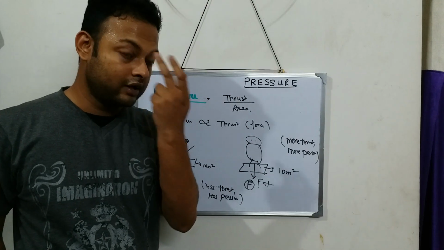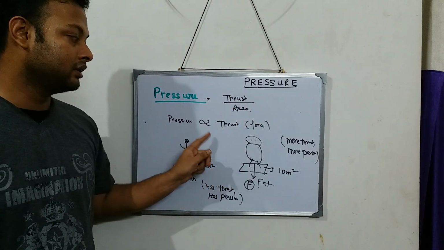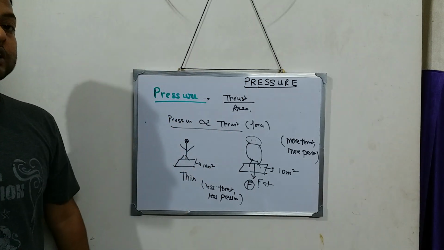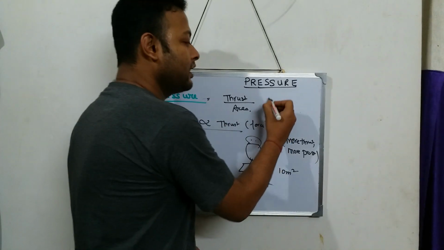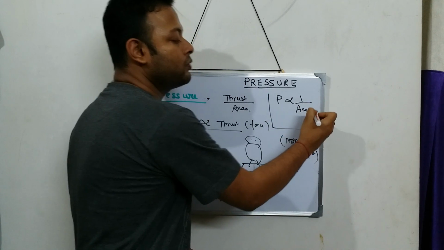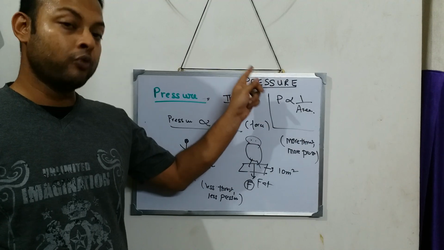Pressure depends upon two factors, thrust and area. How does it depend on thrust? Directly. More the thrust, more the pressure. And how does it depend upon area? Indirectly. Pressure is proportional to 1 by area. Means what? Less the area, more the pressure.